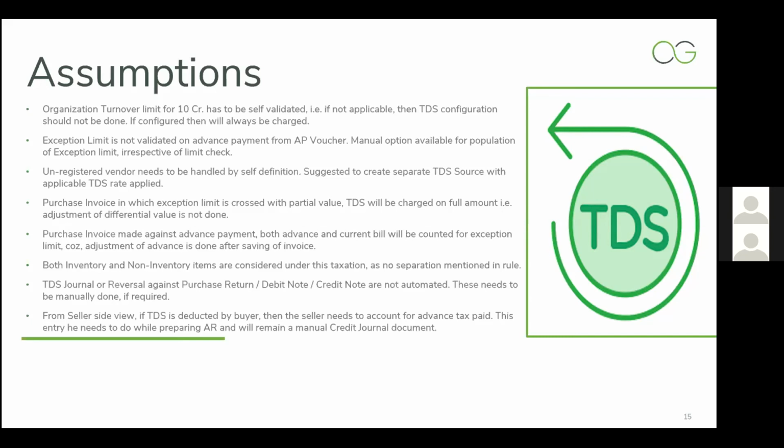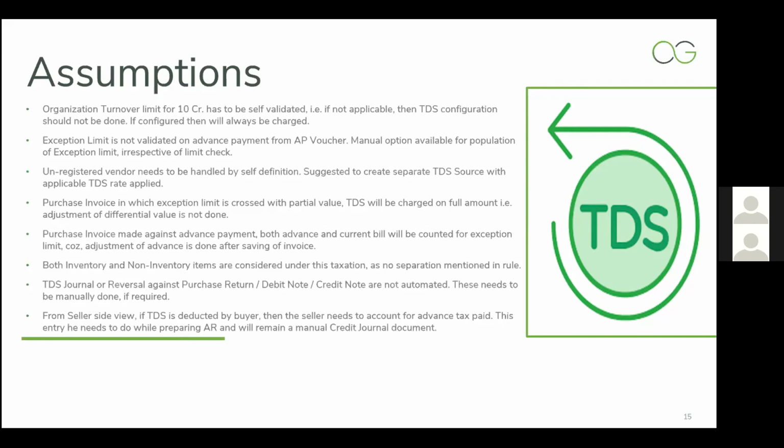The next point is purchase invoice in which exception limit is crossed with parcel value. I have already discussed this at the time of displaying purchase invoice, that partial adjustment is not done in Ginesys with respect to any differential value. If the invoice value is crossing the exception limit, TDS will be charged on the full amount.